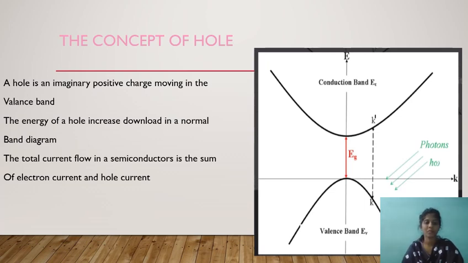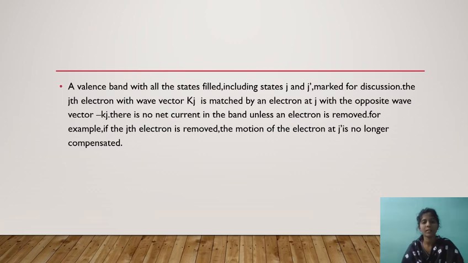The total current flow in a semiconductor is the sum of electron current and hole current. A valency band with all the states filled, including states j and j' marked for discussion. The jth electron with wave vector Kj is matched by an electron at j' with the wave vector minus Kj. There is no net current in the band unless an electron is removed. For example, if the jth electron is removed, the motion of the electron at j' is no longer